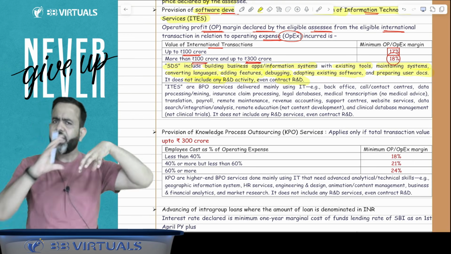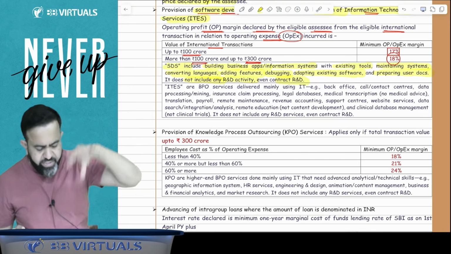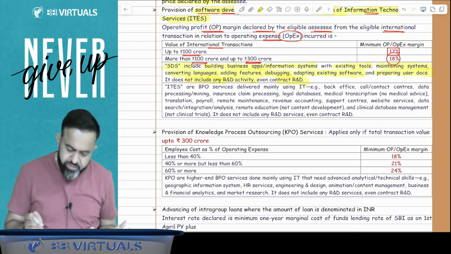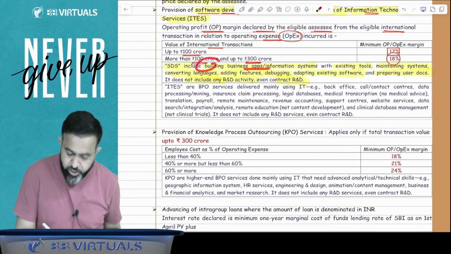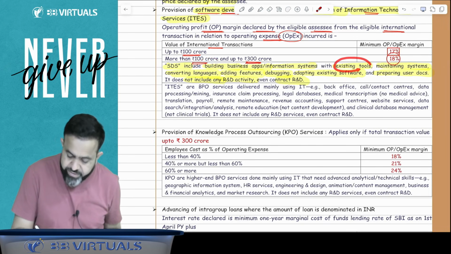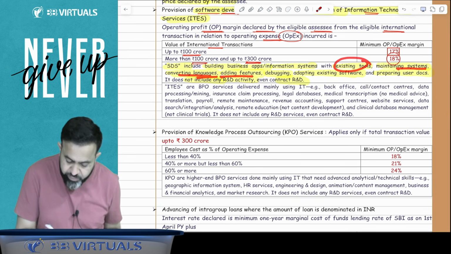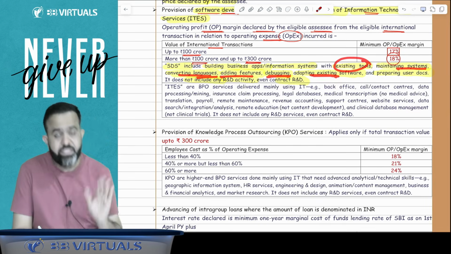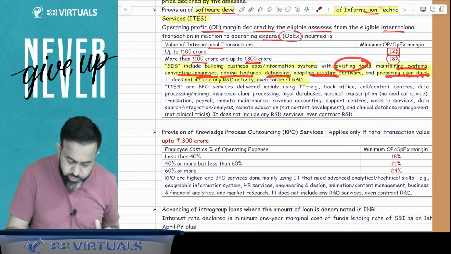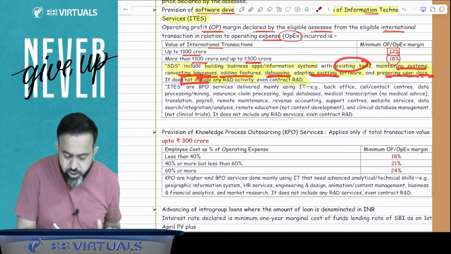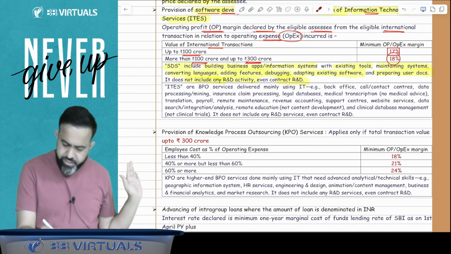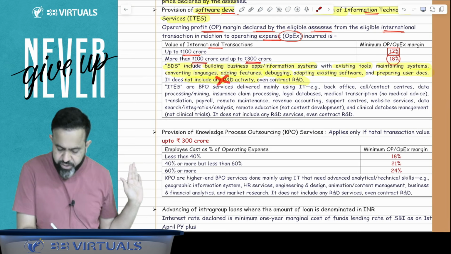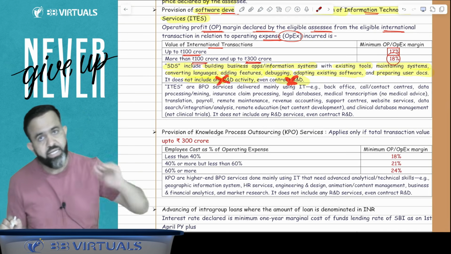So here in India, the enterprise is engaged in software development service. Software development service means they are building the application or information system with the existing tools, maintaining systems, converting languages, adding features, debugging, adapting existing software, or preparing user documents. But it does not include any research and development services, including contract R&D.